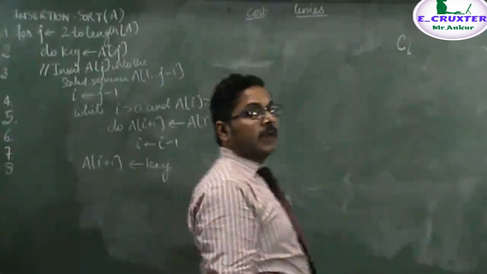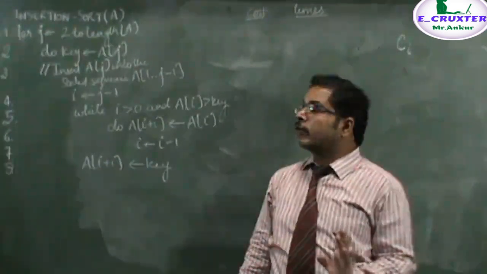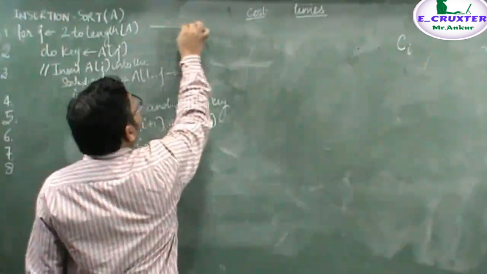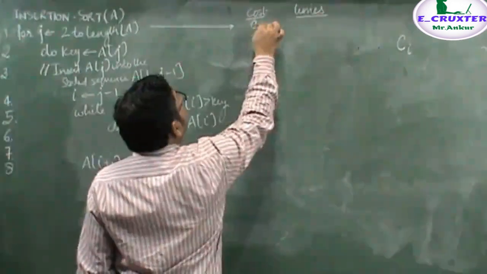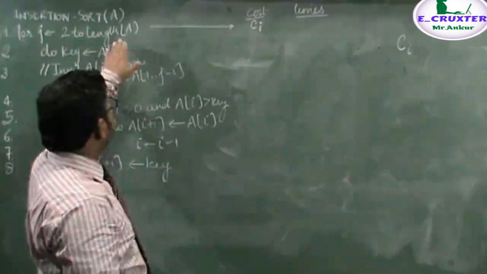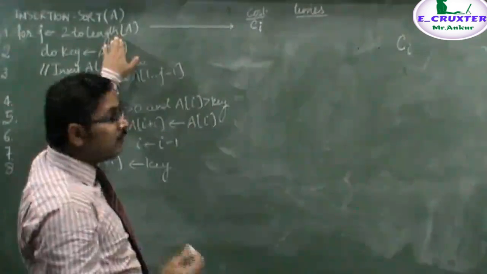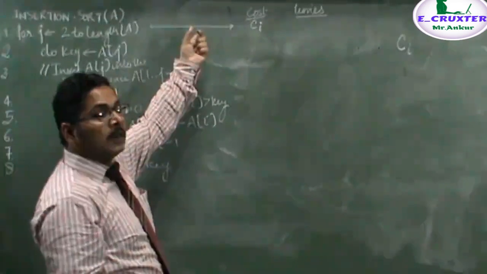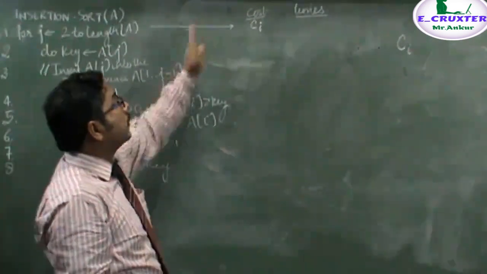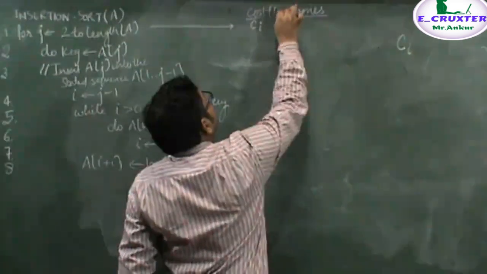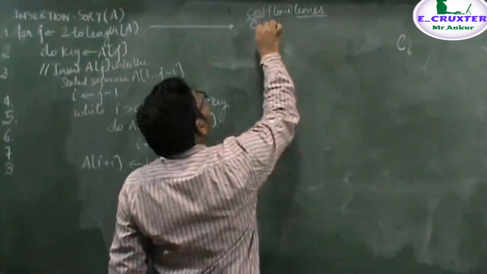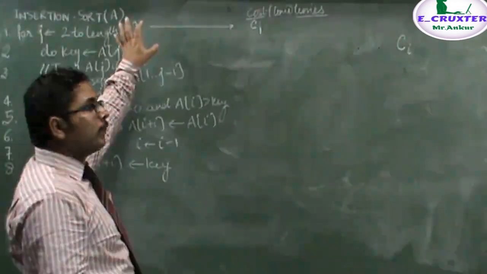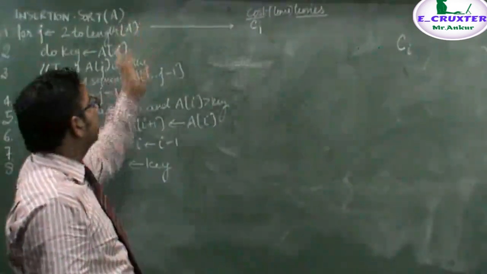Remember that comment lines are not executed in the program. Hence we can say, let's say this instruction is executed in C1 time. Note that in executing this instruction, the time is basically a precise unit, as we say, cost. That is, cost is basically time. It takes C1 time to execute one time. It may be, for example, 1 microsecond, 2 microseconds or nanoseconds.